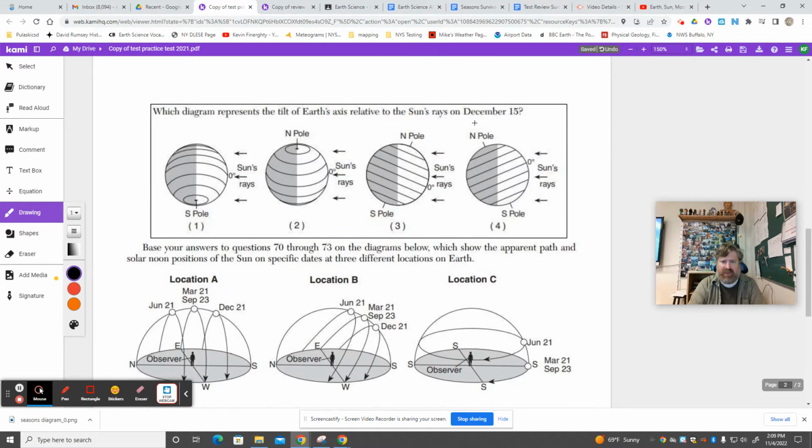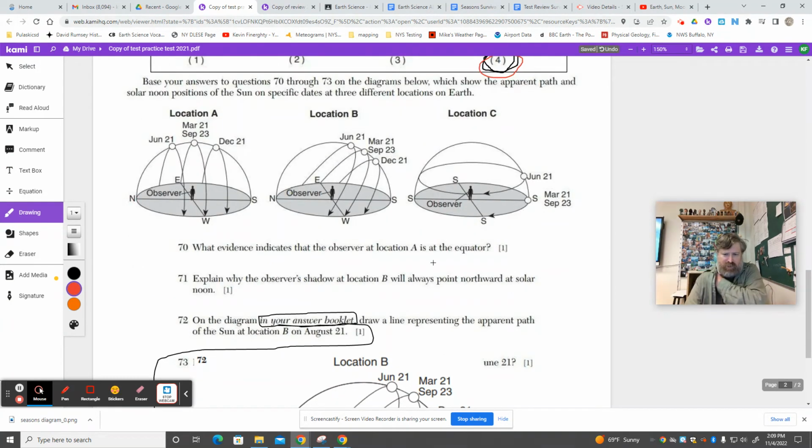What diagram represents the tilt of Earth's axis on December 15th? So that's pretty close to the winter solstice, not right on it. 1 and 2 both look like equinoxes to me. They're both leaning sideways, just one kind of towards us and the other one into the paper. This looks like what summer is, close to the summer solstice. December 15th being close to the winter solstice is going to look like that. Choice 4. Come on, we want it in red.